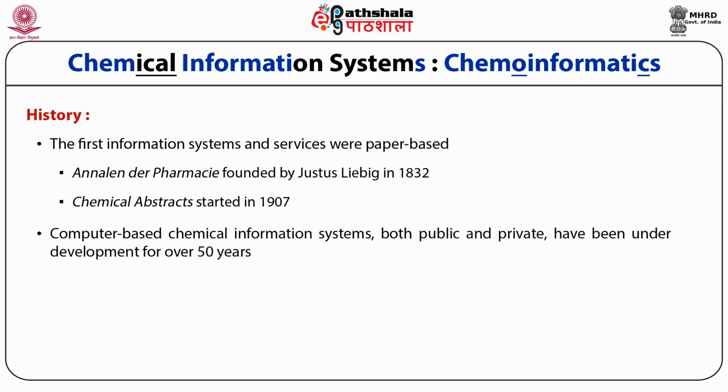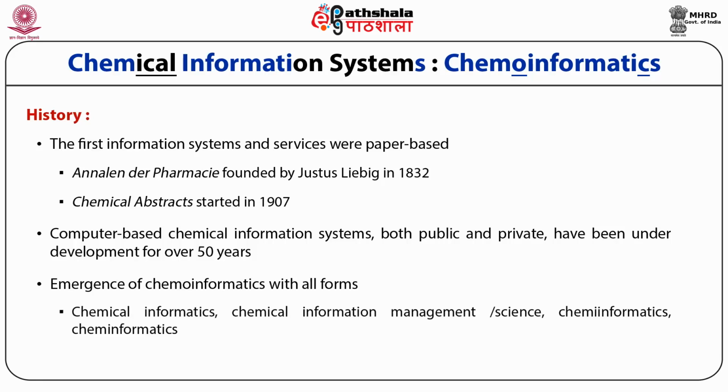So in 1957, for the first time Chemical Abstracts could be read by computer and information could be disseminated. This was the emergence of chemoinformatics, and mainly it is chemical information management, chemical informatics.